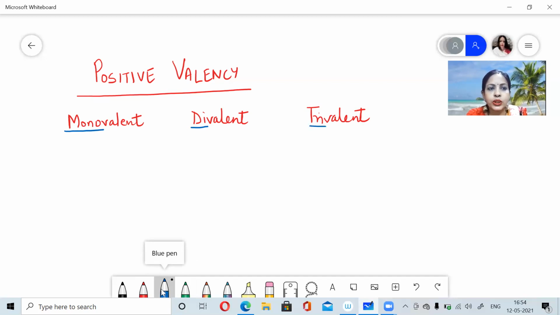So when an atom loses one electron, it acquires +1 valency. Because it acquires +1 valency by losing one electron, it is considered to be monovalent. If an atom of a metal loses two electrons, then it is designated as divalent. Di means two. Tri, the same logic applies here: when an atom of a metal loses three electrons, then it is trivalent. Now, when we say monovalent, potassium comes in monovalent.